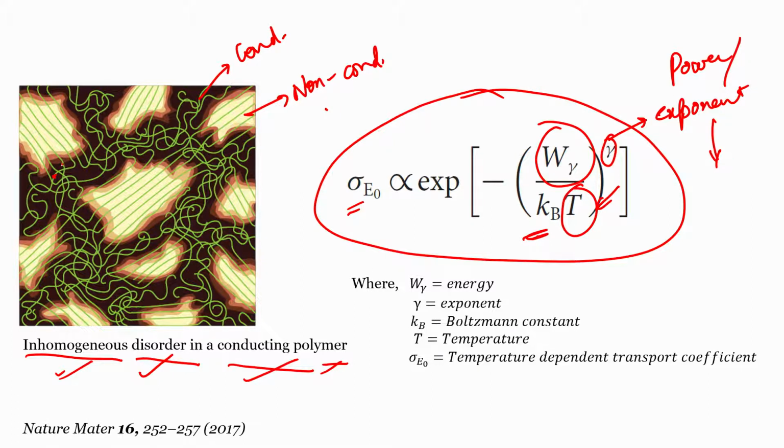How an electron moves from here to here under the influence of temperature. And that's why this entire fraction, which is W gamma over kBT, is raised to the power gamma, where gamma varies as a function of temperature. And that's why whenever these studies are performed, they are scanned for different ranges of temperature.